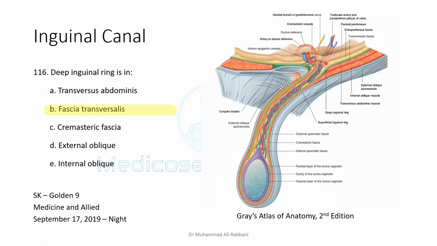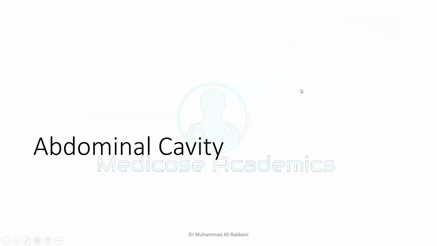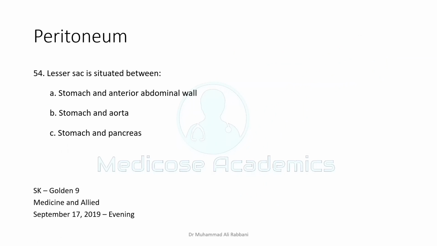and which are forming the superficial inguinal ring. Here in the green is shown a defect in the transversalis fascia that is making the deep inguinal ring, and you should know that this transversalis fascia continues as internal spermatic fascia, and superficial inguinal ring is a defect in the aponeurosis of external oblique. Let's move on to abdominal cavity, peritoneum.